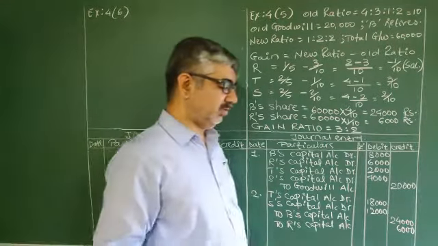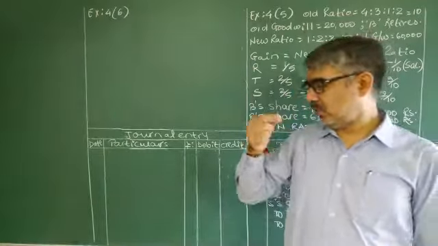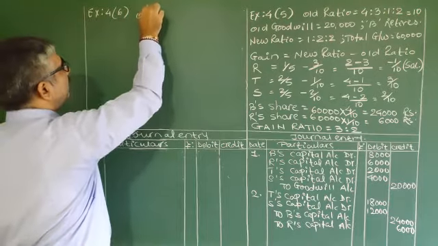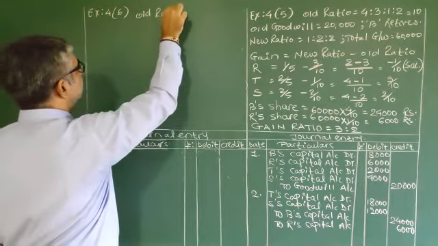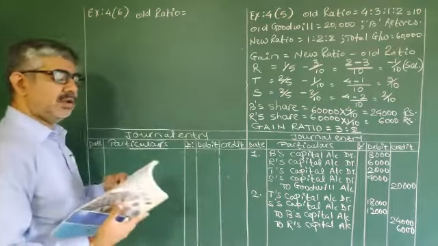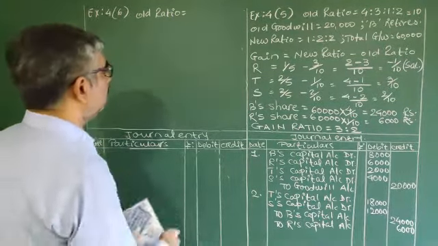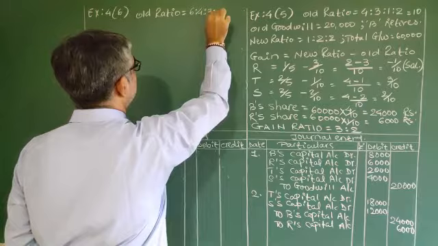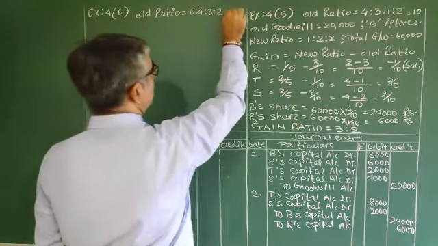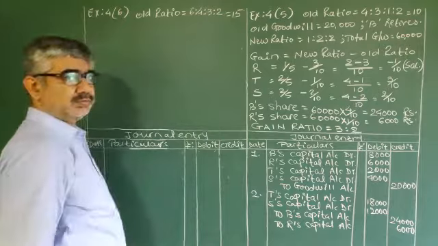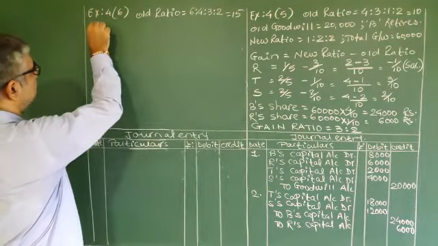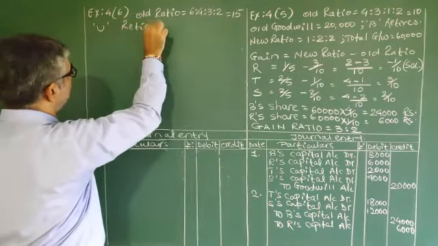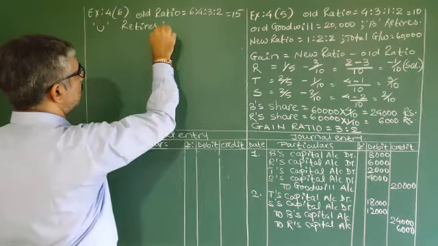See, one thing you observe here, let's do it while writing this. Let's discuss that one. First of all, the old ratio is given, yes, it is given: 6:4:3:2. So total 15. Who retires? U retires. Okay? New ratio.